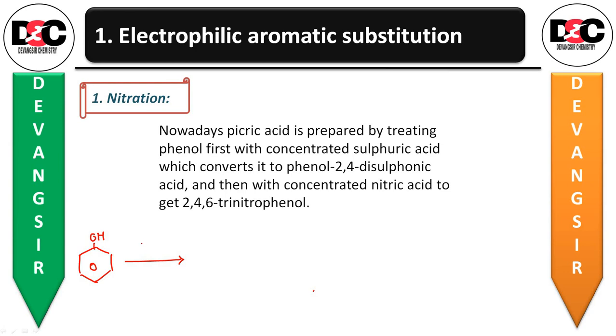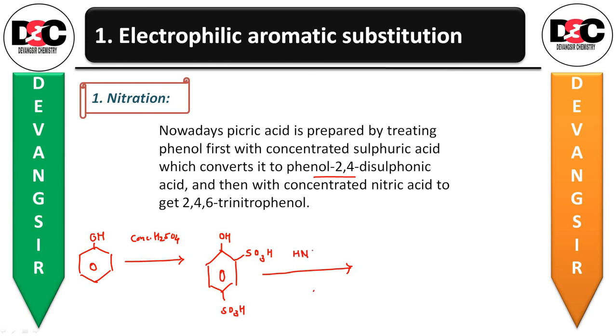We treat it with concentrated sulfuric acid, so we receive phenol 2,4-disulfonic acid. Second position SO3H, fourth position SO3H. So this is phenol 2,4-disulfonic acid.